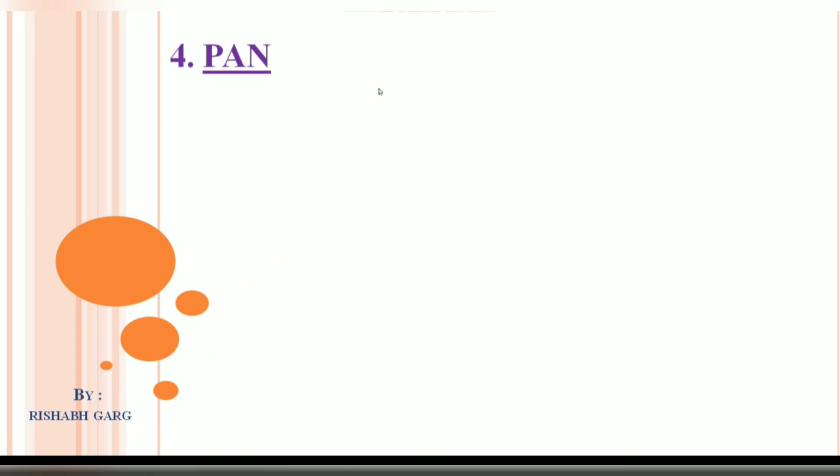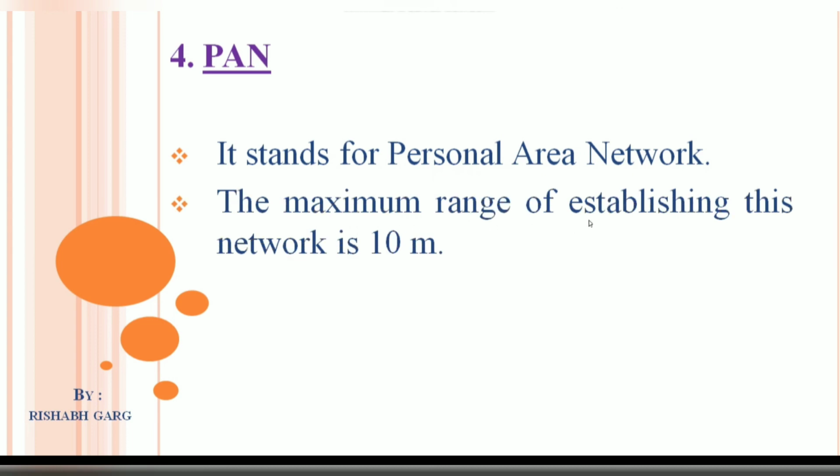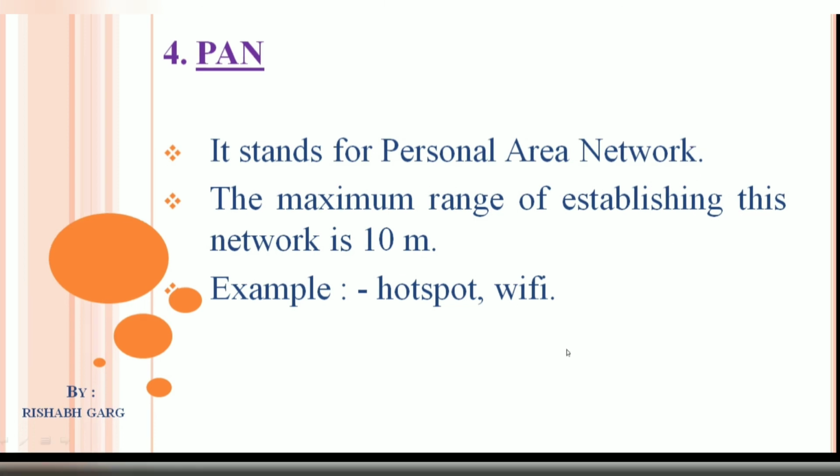Number 4, PAN. PAN stands for Personal Area Network. The maximum range of establishing this network is 10 meters. It means if we want to establish our network within 10 meters range, then this is personal area network. Example, hotspot Wi-Fi. It means if we want to create a network within 10 meters range with the help of hotspot or Wi-Fi for the personal use, then this type of network will come under the personal area network category. I hope it's clear to all of you.